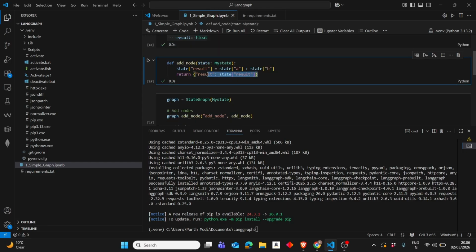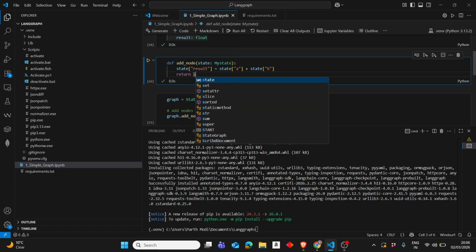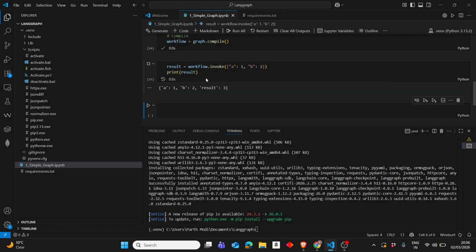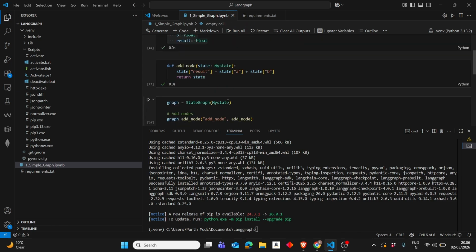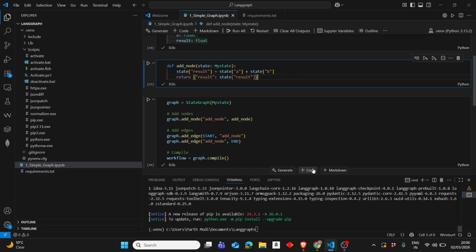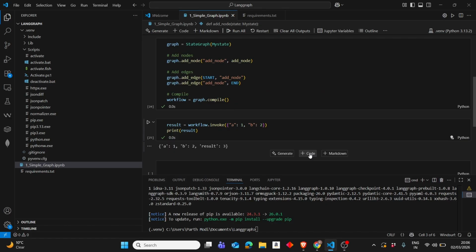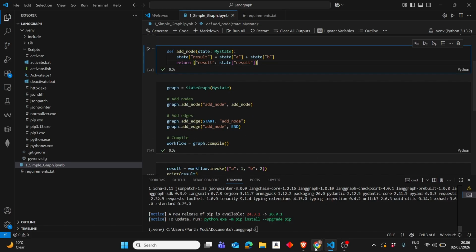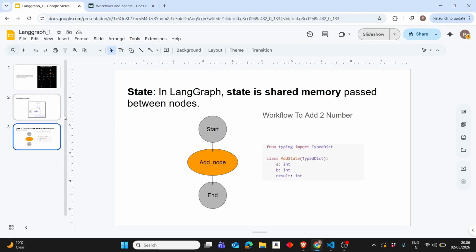The one thing I want to show is, even if you write state here and rerun everything, it will work. Not a problem at all. Okay, but it's advisable to not do this, and it's good to do this. And we will see why. Just a hint is, when we implement parallel workflows, this will be problematic. So I hope you liked the very first video of LangGraph. I highly encourage you to do this again. It's hardly 10-15 lines, not even 10-15 lines of code. So going forward, we will implement this now.